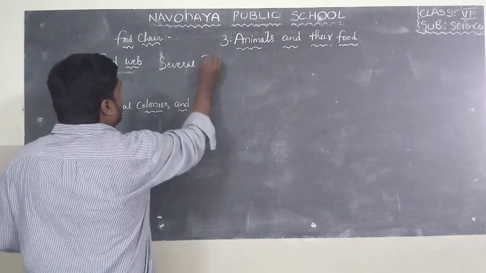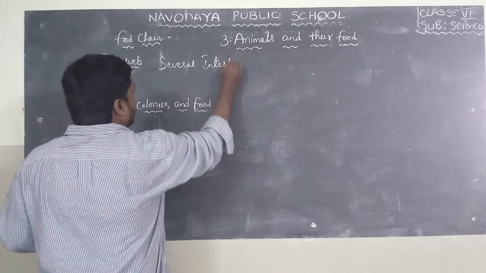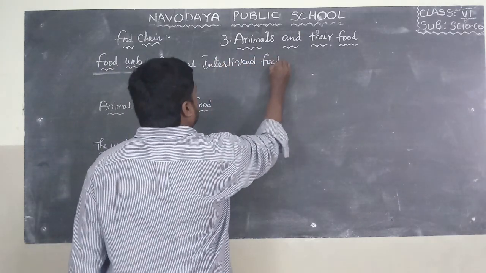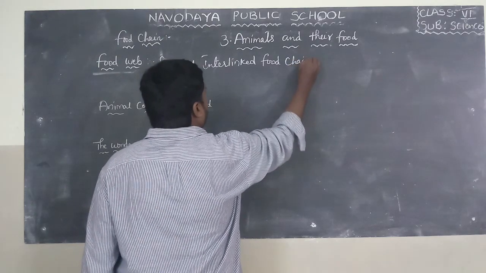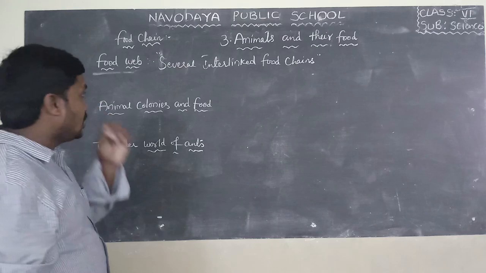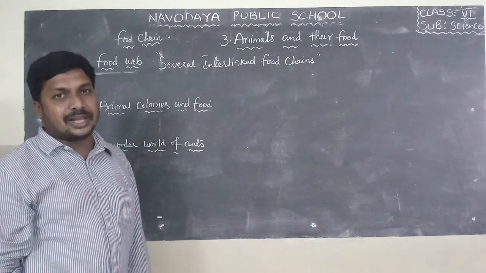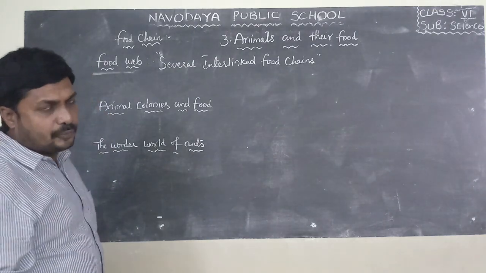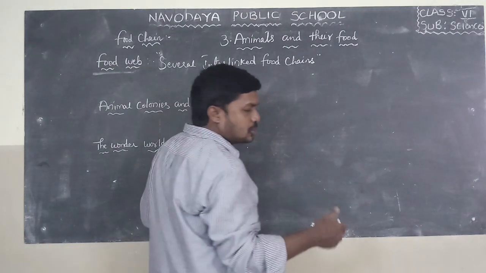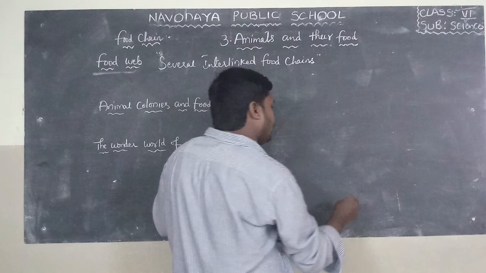Several interlinked food chains known as food web. Now I will explain the food web with the help of flow chart. See here. Now I will draw the flow chart which shows about food web.